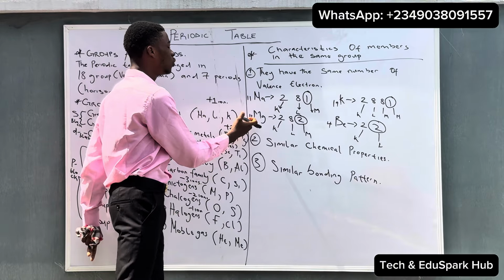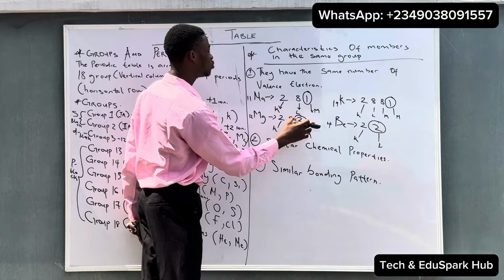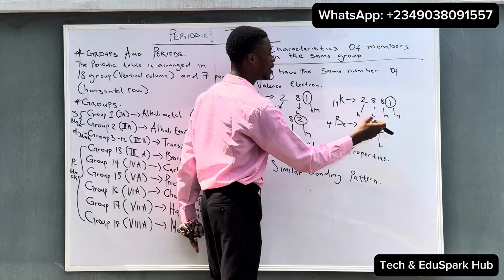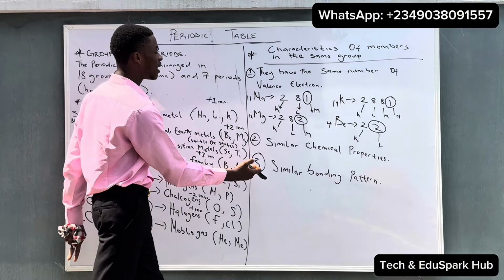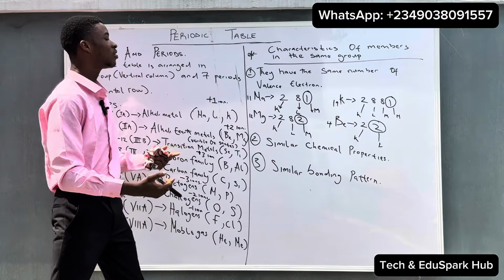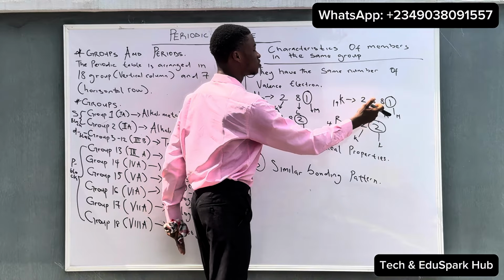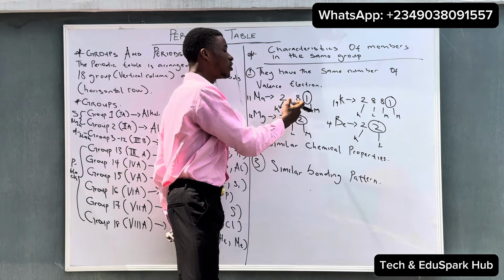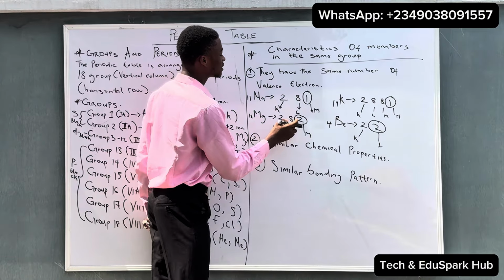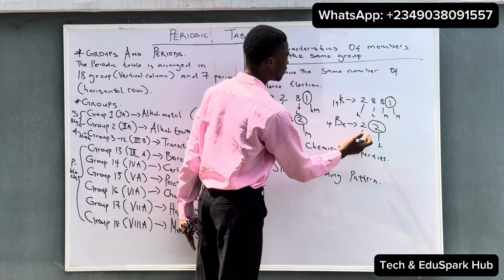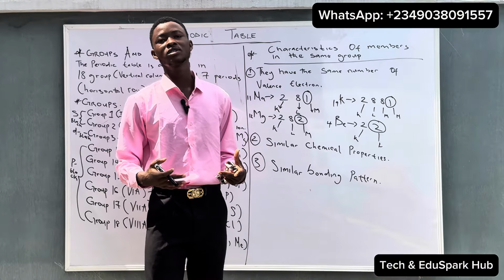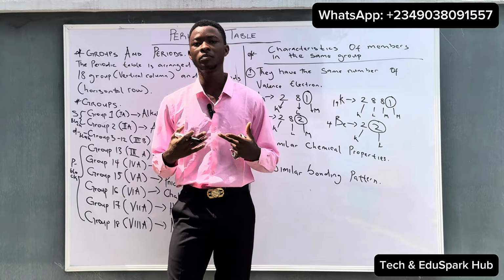And also in group 2, magnesium for example can give out 2 electrons, which is the plus 2 ion that I put here. Beryllium can also give out 2 electrons. And this is what the similar bonding pattern is telling us about. When we get to bonding, we will talk more about this, because when they give out 1 electron each, we can say this is known as the ionic bonding pattern. For group 2, magnesium can give out 2 electrons, and beryllium can also give out 2 electrons. So this is what the similar bonding pattern is telling us about, and this will be all about the groups of the periodic table.